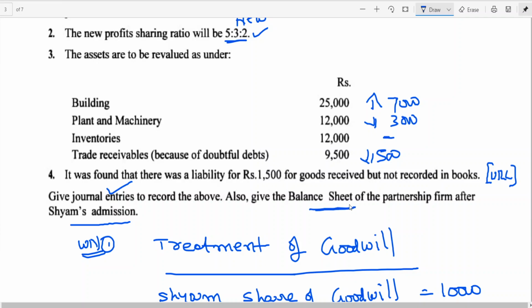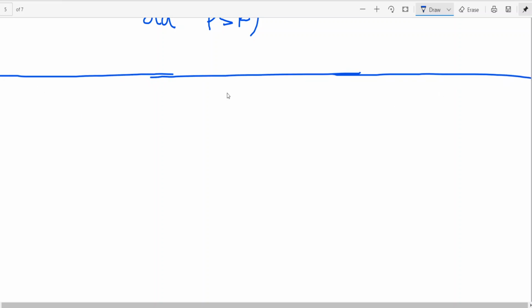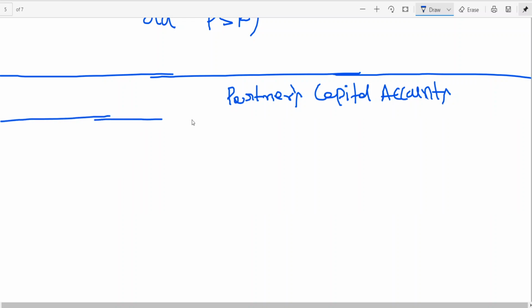Now we need to go for the balance sheet. Before you go to the balance sheet, better to go for which account? Partners' capital accounts. Is this clear? Now I am opening the columnar partners' capital account, including the new partner.